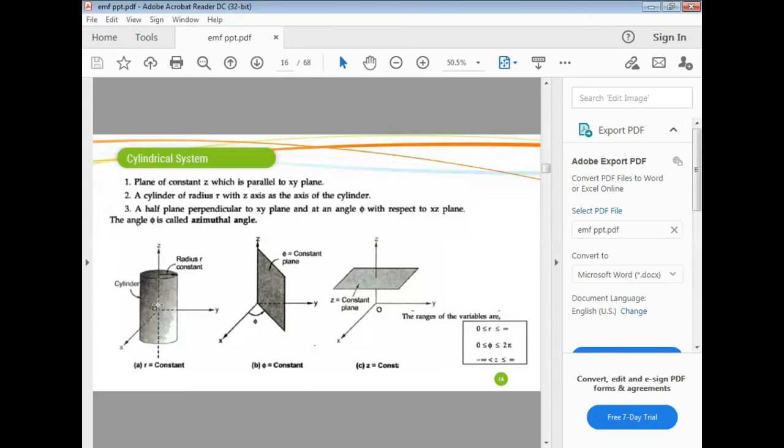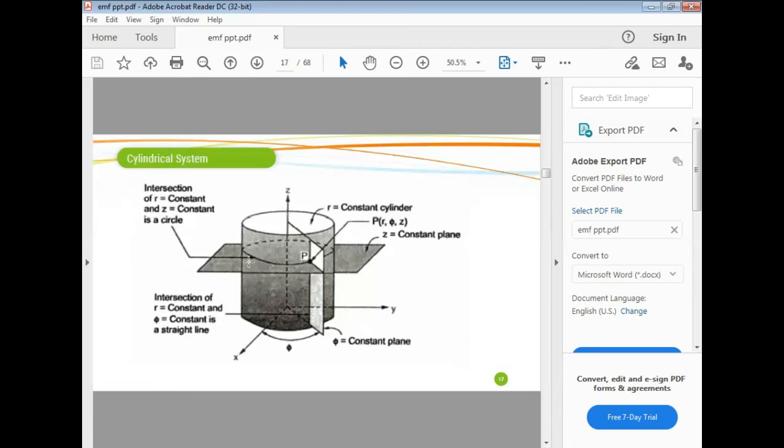Then when we interconnect these three surfaces, these three objects, you get something like this. This is a point where the three objects intersect. This is the cylinder, this is a constant z plane, and this is the plane making angle phi. So this point is called P of r, phi, z.